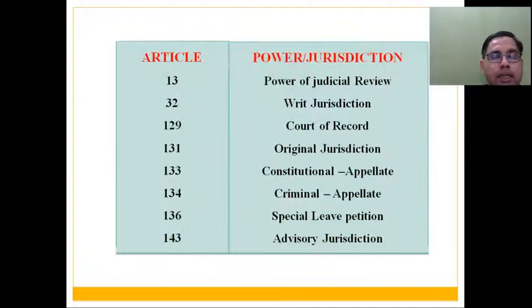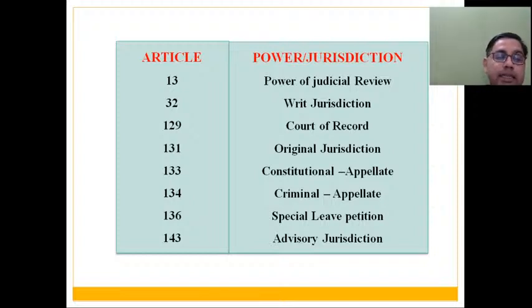As far as articles are concerned, which articles of the constitution deal with these powers and jurisdictions? On your screen you may see article 13 and article 32, which we have already discussed while discussing the chapter on fundamental rights. They deal with the power of judicial review and the power of writ jurisdiction.